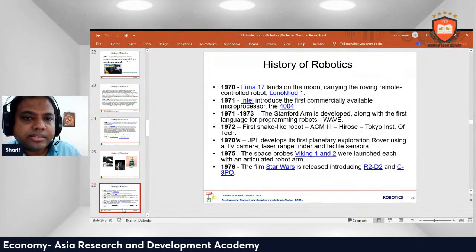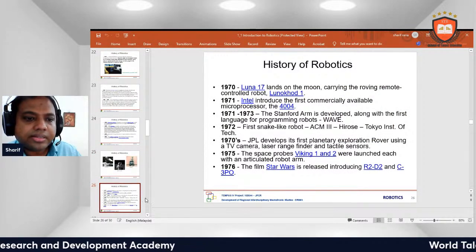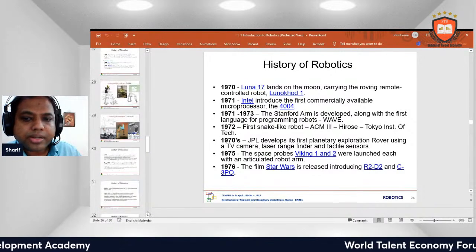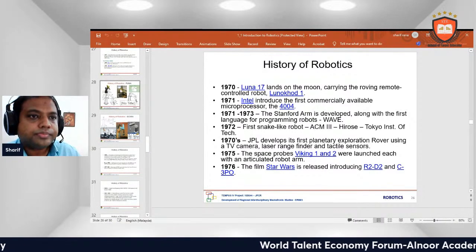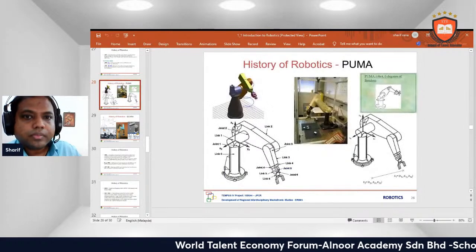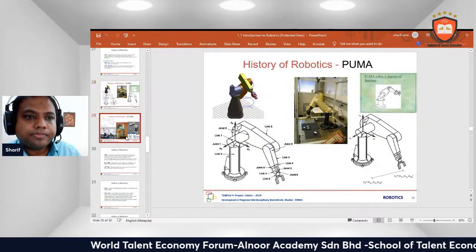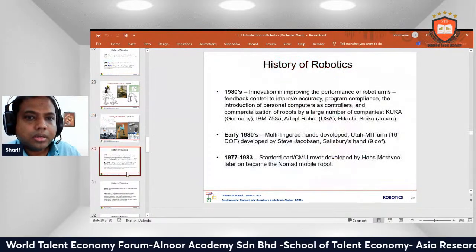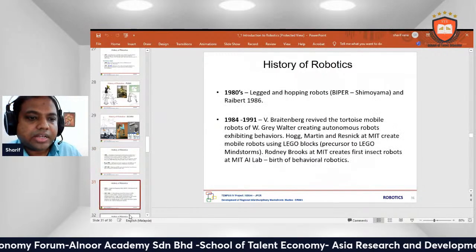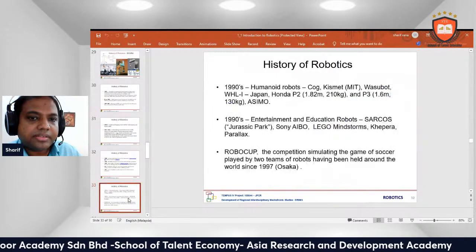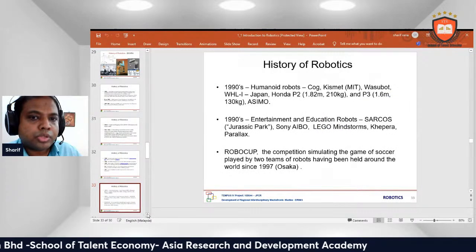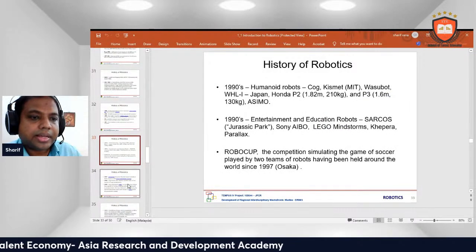History of robots, 1970s to 1976: different kinds of improvements happened in robots. History of robots: the PUMA. These are different interesting histories and developments happening in AI and AI-related activities.